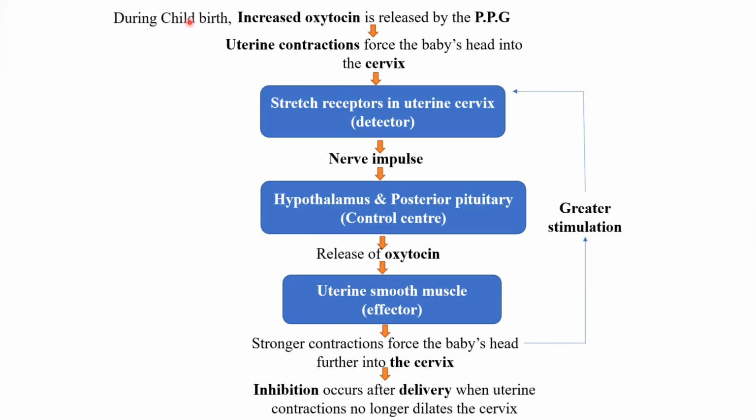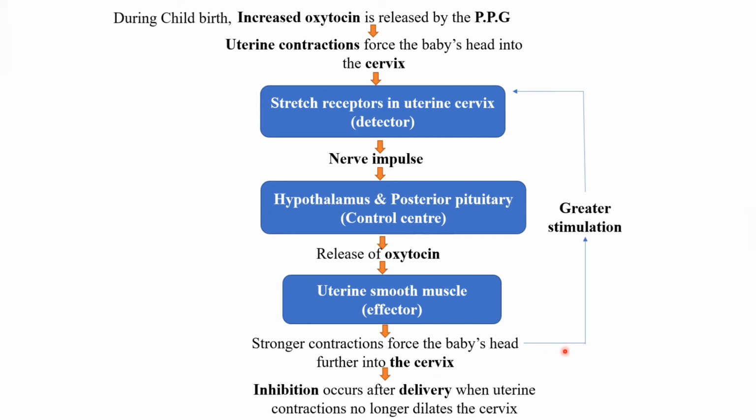During childbirth, an increased amount of oxytocin is released by the posterior pituitary gland into the bloodstream in response to the stretch receptors in the uterine cervix. That causes uterine contractions that force the baby's head into the cervix. Then sensory impulses are generated. They travel to the control center in the hypothalamus, which stimulates the posterior pituitary gland to release more oxytocin. Again the uterine smooth muscle gives stronger contractions that force the baby's head further into the cervix.